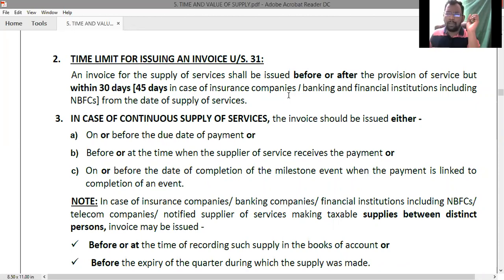Now, in the case of the continuous supply of services, when should the invoice be issued?